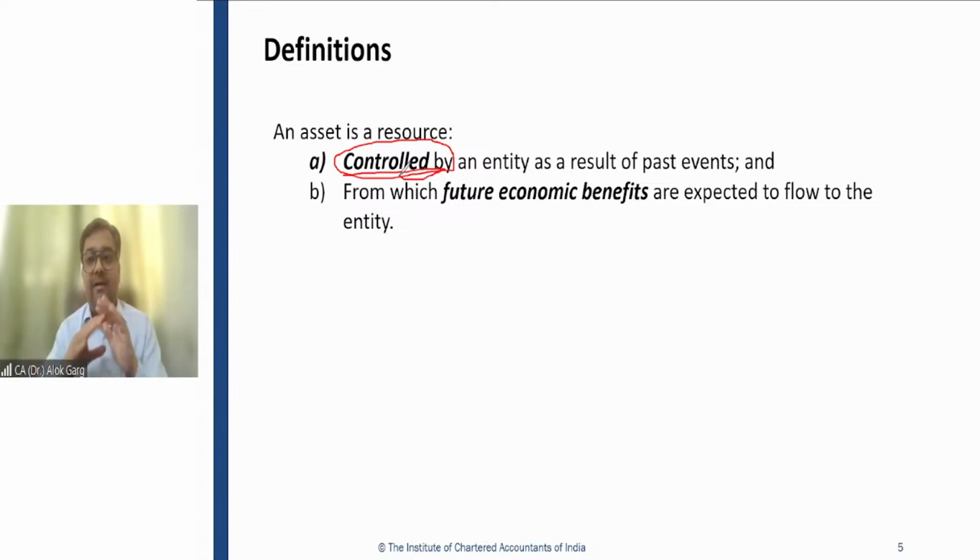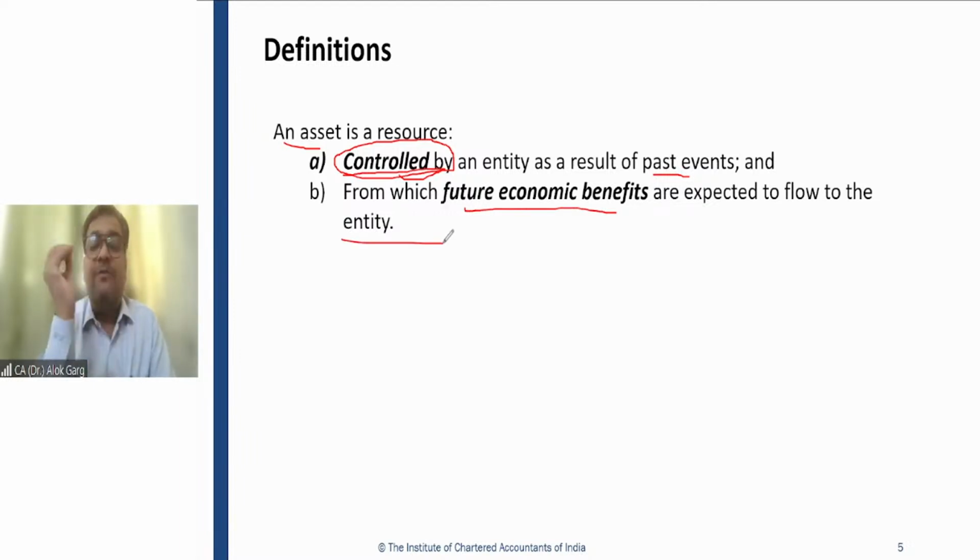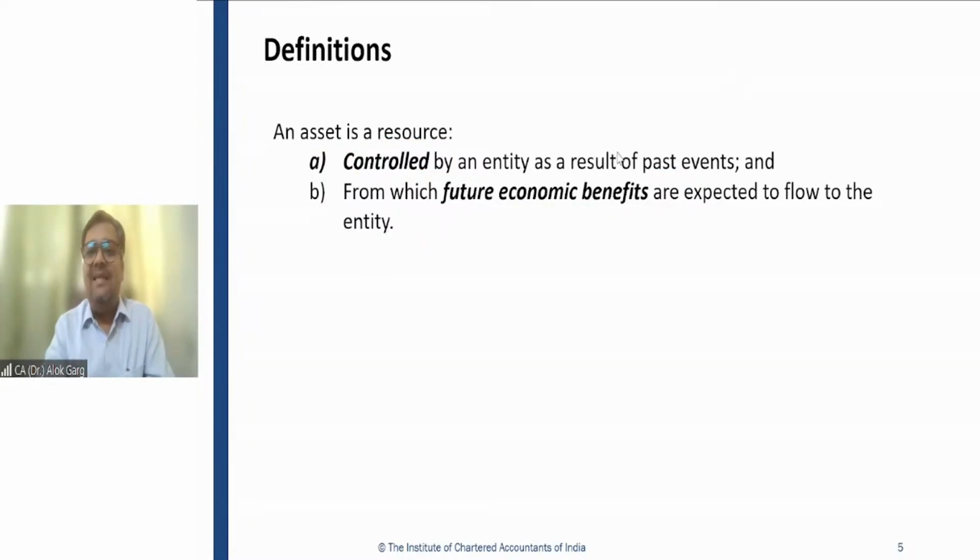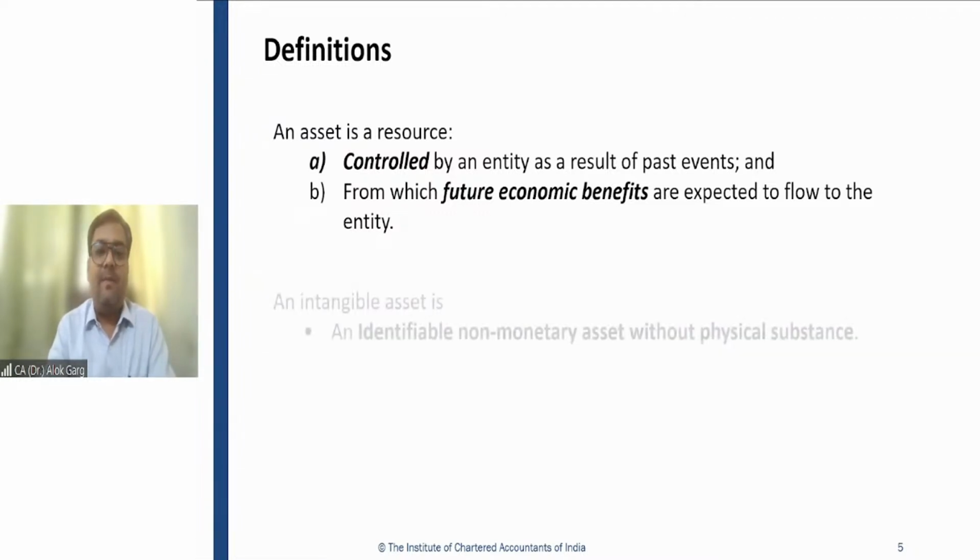But right now we are discussing the general definition of an asset. What is an asset? An asset is a resource controlled by the entity as a result of a past event. The past event could be that you have purchased that asset, and from which future economic benefits are expected to flow. So future economic benefit is again an important word. Control is again an important word, right? We will discuss these concepts while discussing the definition of intangible assets.